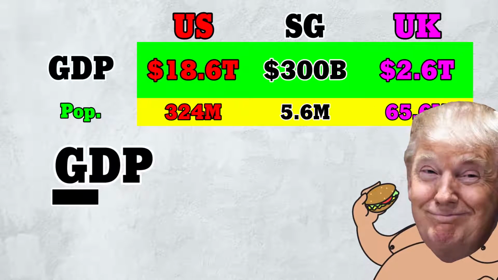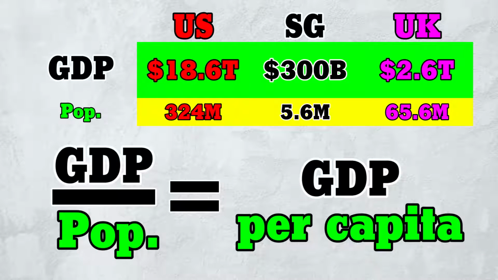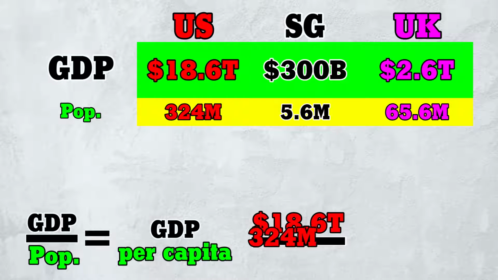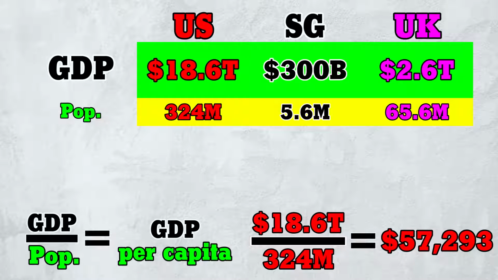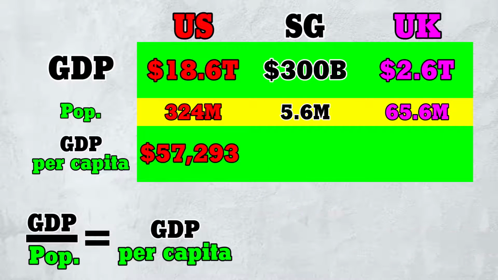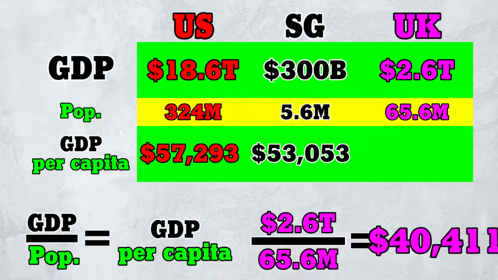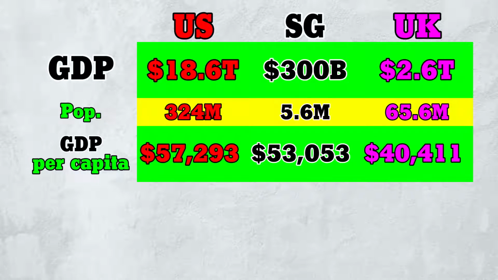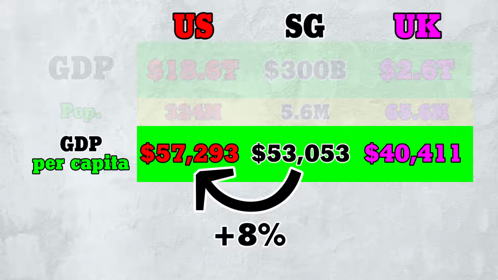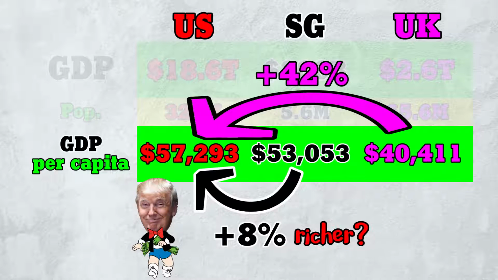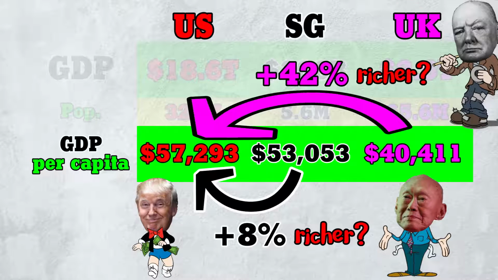Simply take GDP and divide by population to get GDP per capita. For the US, that's 18.6 trillion divided by 324 million, or 57K. For Singapore and the UK, the calculations are similar. Now, US GDP per capita is 8% greater than Singapore and 42% greater than the UK. So can we say that the US is 8% richer than Singapore and 42% richer than the UK?